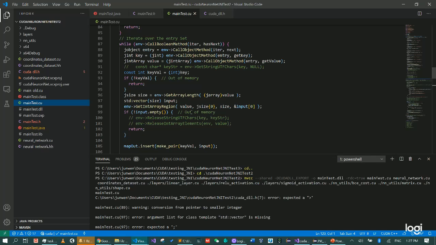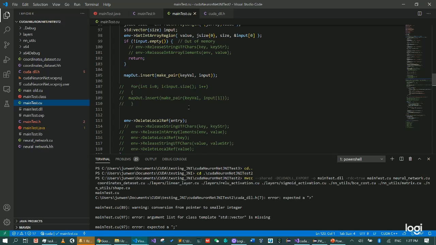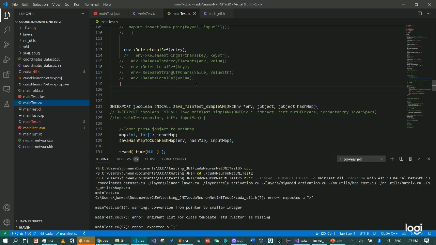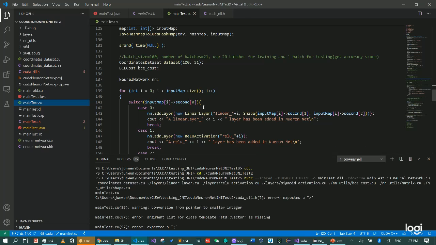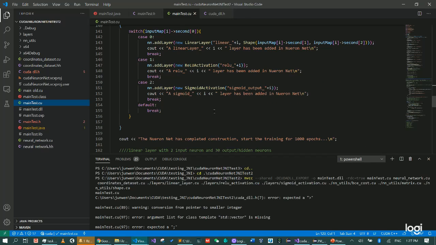And then after we get that, we try to parse that into a map of int and int array, and this does not work successfully. I'm not quite sure what the problem is, but it's a little bit hard to debug.